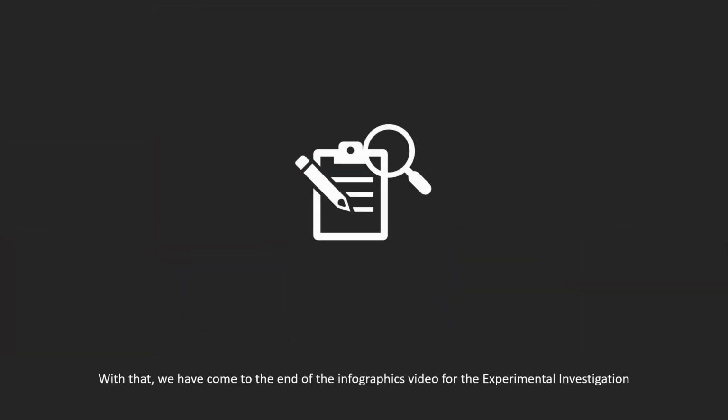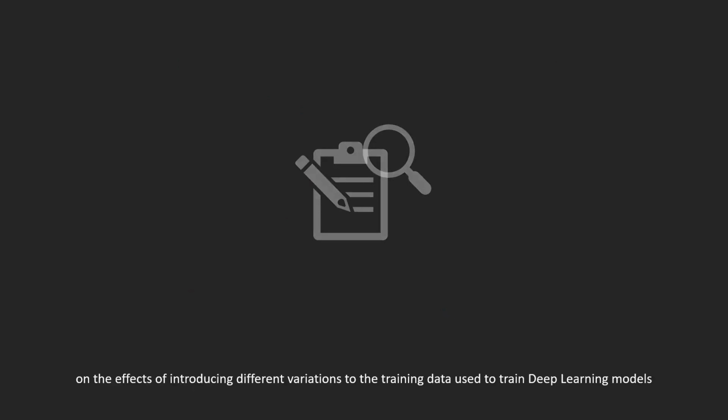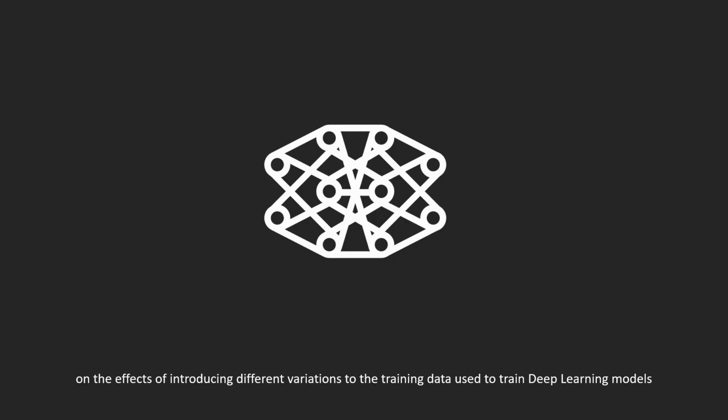With that, we have come to the end of the infographics video for the experimental investigation on the effects of introducing different variations to the training data used to train deep learning models, on the ability of these models to learn the task of stock trading action prediction.